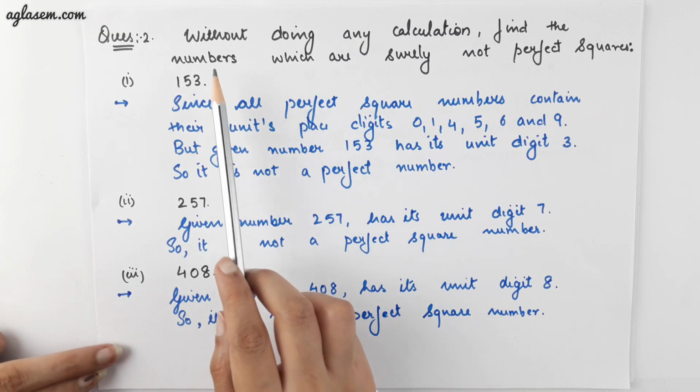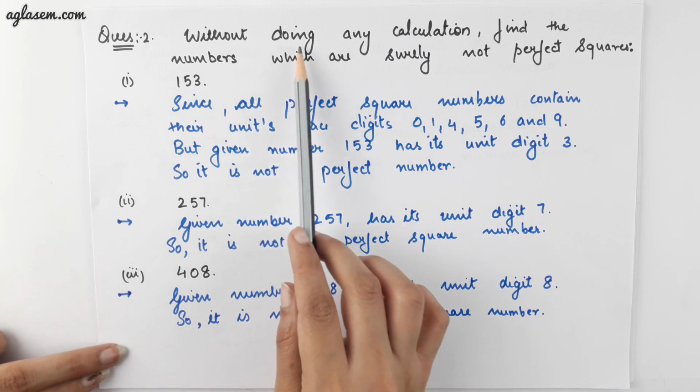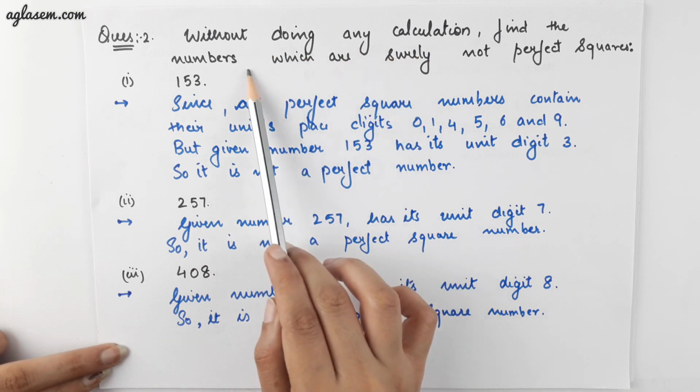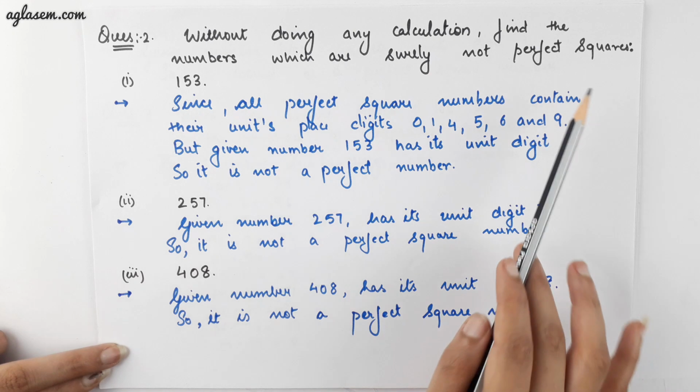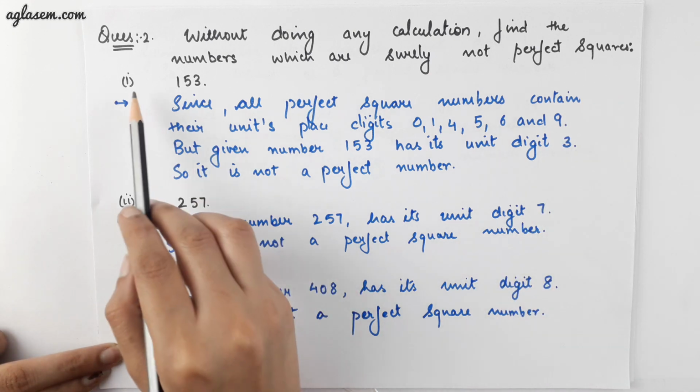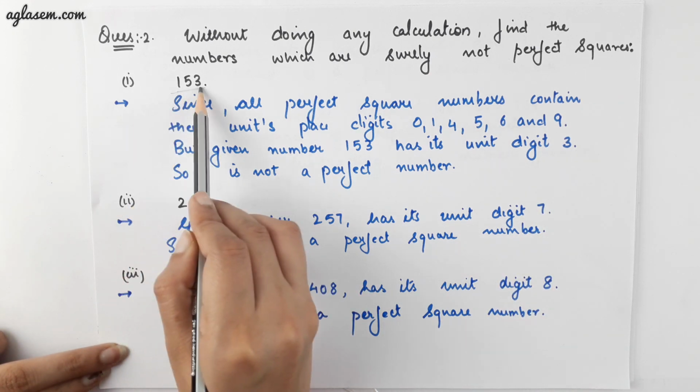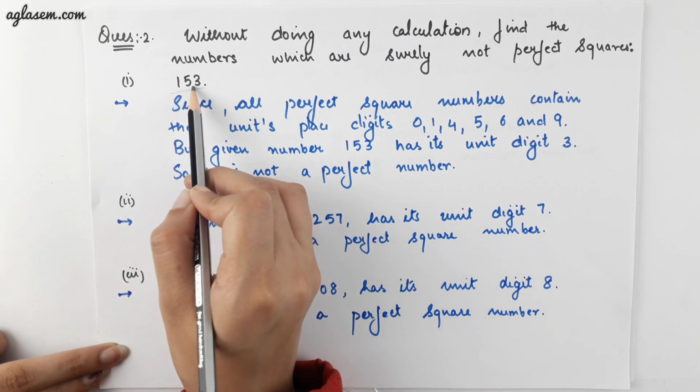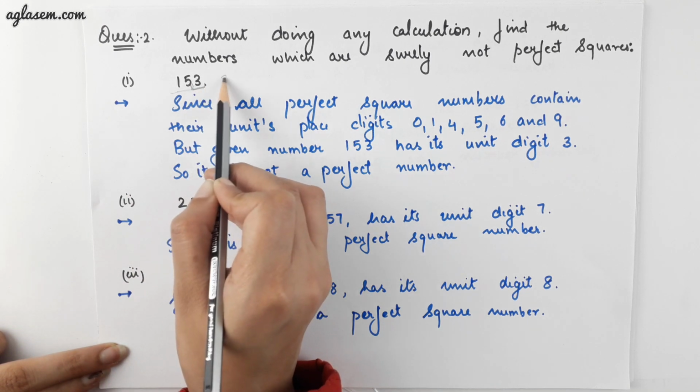Coming to question number 2. It says, without doing any calculation, find the numbers which are surely not a perfect square. So first part is 153. So here also just look at the unit digit. What it is? It is 3.